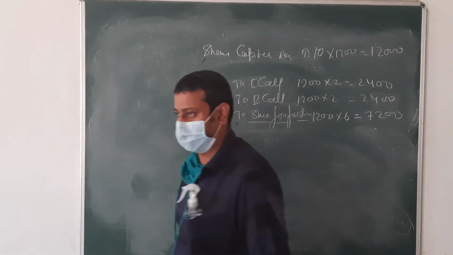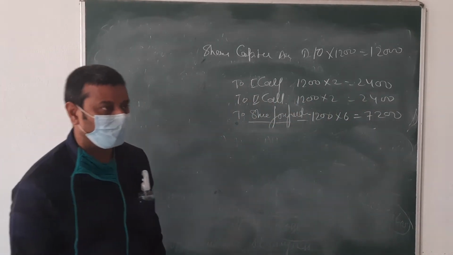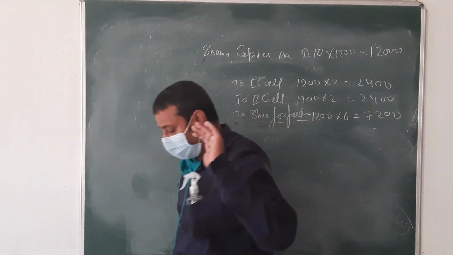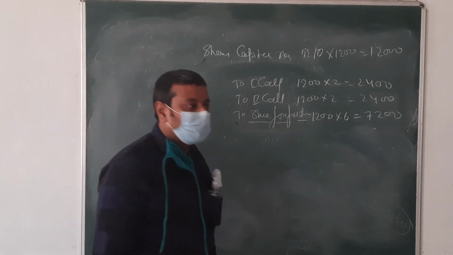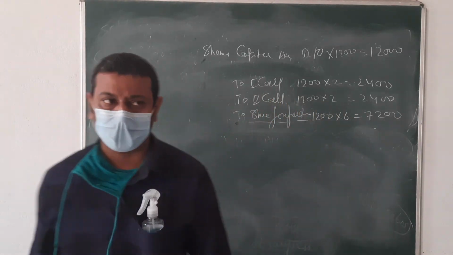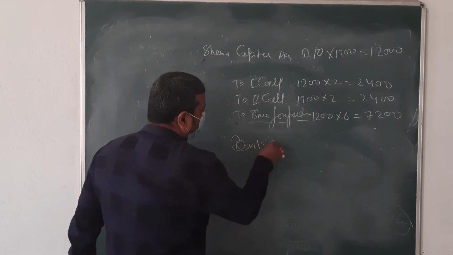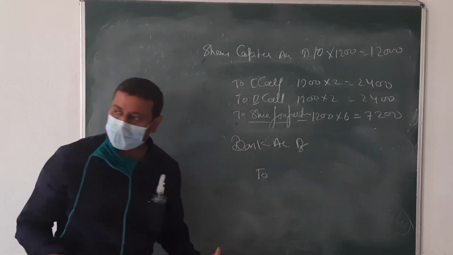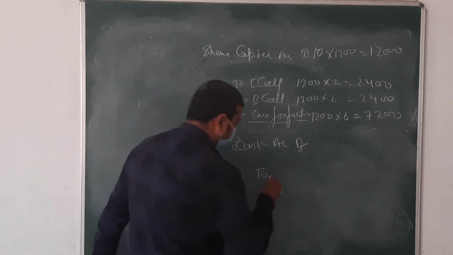Now, next step. Reissue of shares. Okay, beta? Just see. We are going to reissue the shares. Then we are receiving the money, na beta? We are not going to make that entry; we are just receiving the money, na beta? So then the entry is what? Bank account debit, and then again share capital will credit.